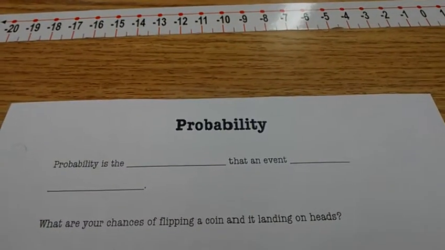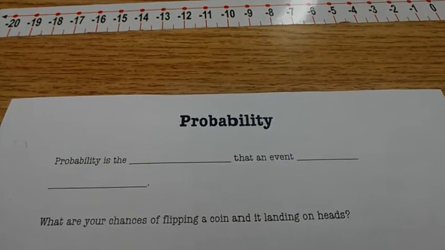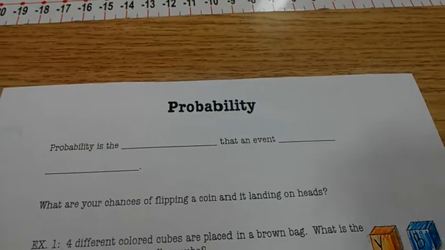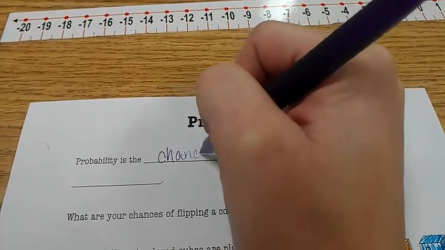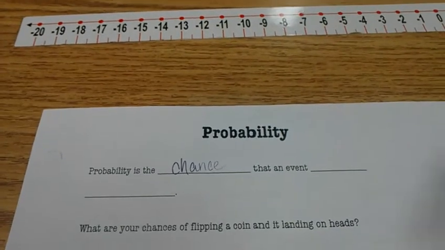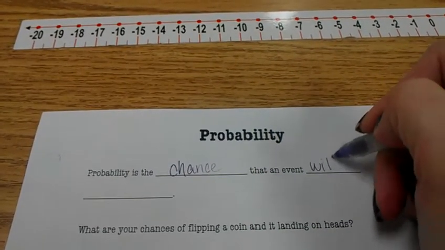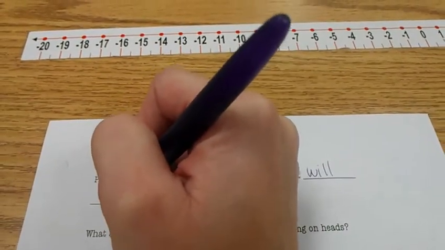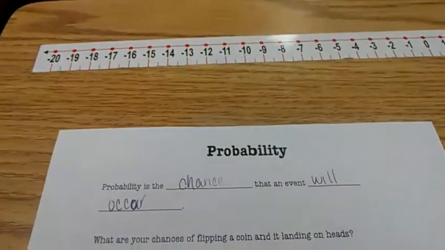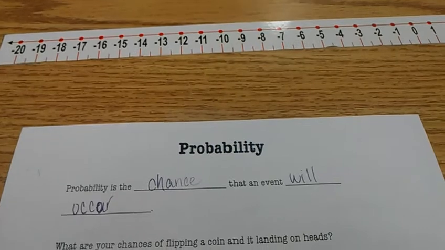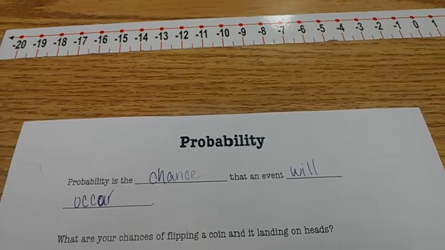Probability. I know you've heard that term before, but let's take a moment to define it. Probability is the chance that an event will occur. Probability is the chance that an event will occur.